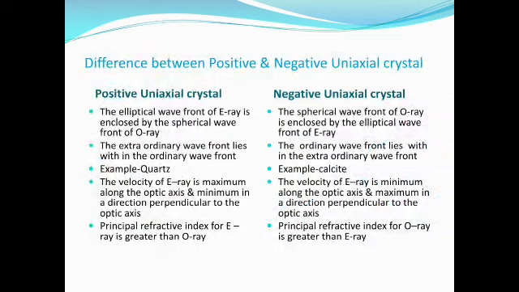In a positive uniaxial crystal, the principal refractive index of the extraordinary ray is greater than that of the ordinary ray. In a negative uniaxial crystal, the principal refractive index of the ordinary ray is greater than that of the extraordinary ray. These are the differences between positive and negative uniaxial crystals.